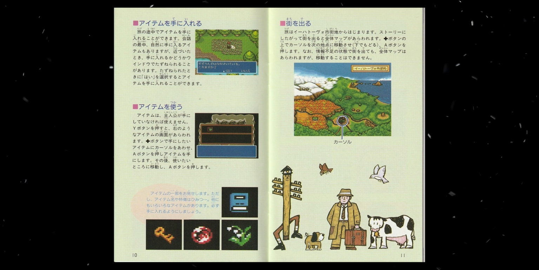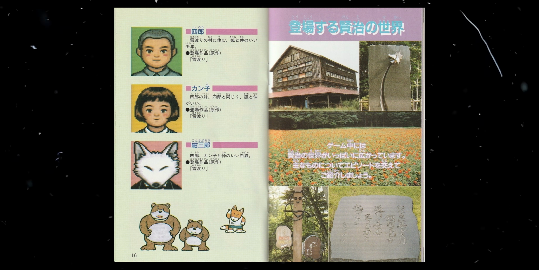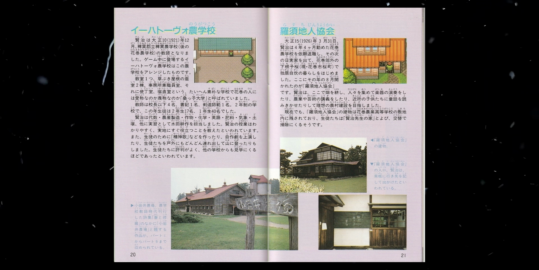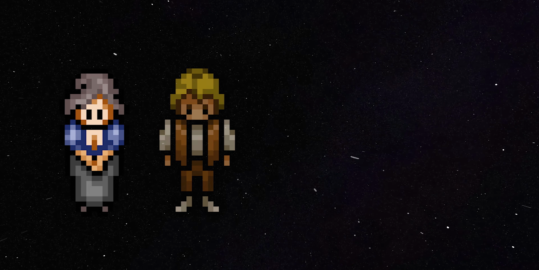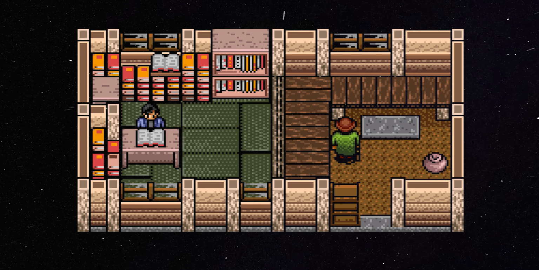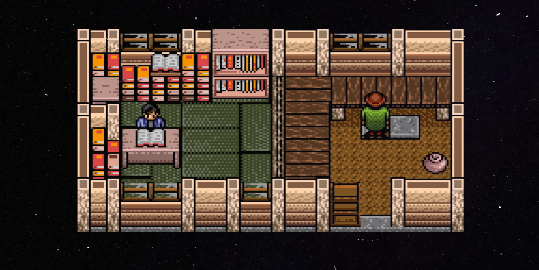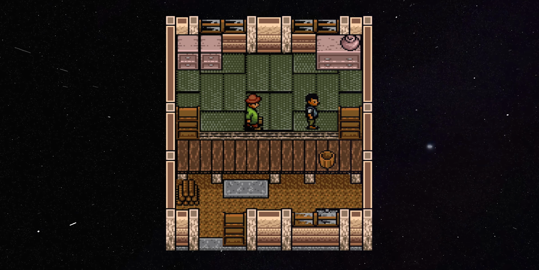The visuals of Ihatovo evoke the illustrations of children's picture books, with humanoid animals that are characteristic of such fairy tales, and the magical realism that erodes the line between fantasy and fact. The pixel character models of the townspeople are realistically proportioned, and their houses are sparsely decorated rural Japanese homes with tatami floors and sliding paper doors.